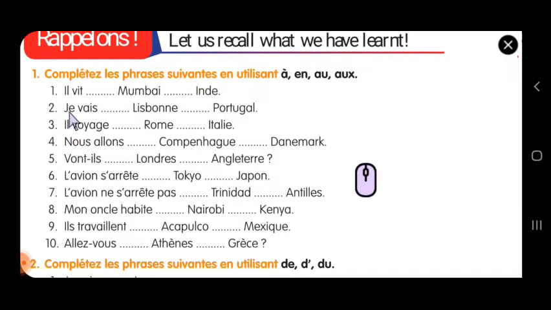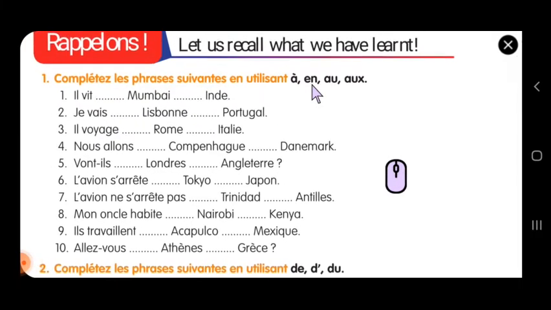First dash is il vit à Mumbai en Inde. So Mumbai is a city inside India, so à. So this à will come here, and en Inde, en. Je vais à Lisbonne, au Portugal. Portugal is a masculine country, so you have to write AU. Third one, il voyage à Rome en Italie. So Italy is a feminine country. In case you have any doubt, you can check the tabular column and then you can write.